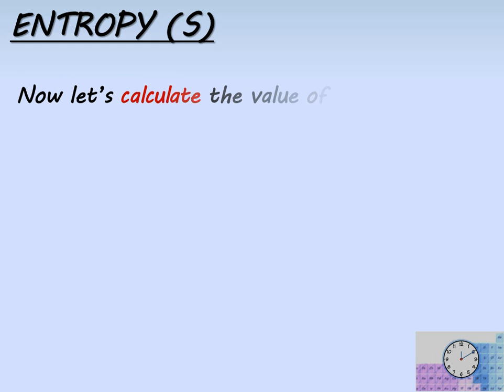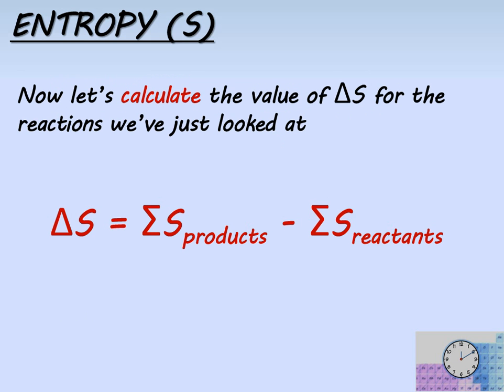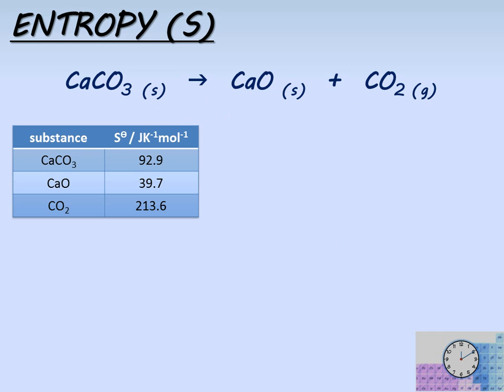Now let's calculate the value of delta S for the reactions we've just looked at. Remember, change in entropy, delta S, is equal to the sum of the entropy of the products minus the sum of the entropy of the reactants. So, for the thermal decomposition of calcium carbonate, of course you don't have to remember the entropies in the exam, you will always be given these in data tables.